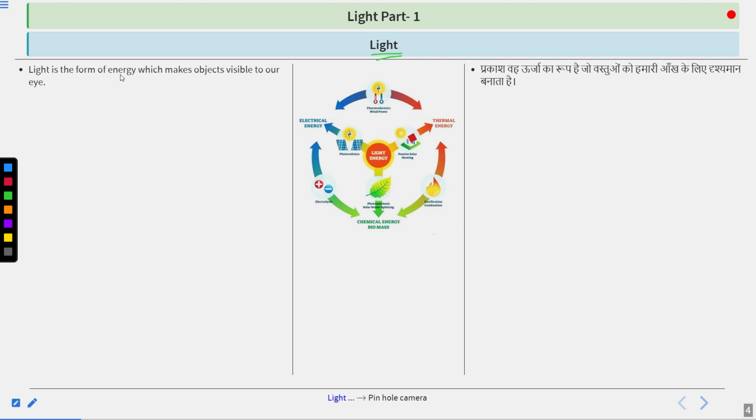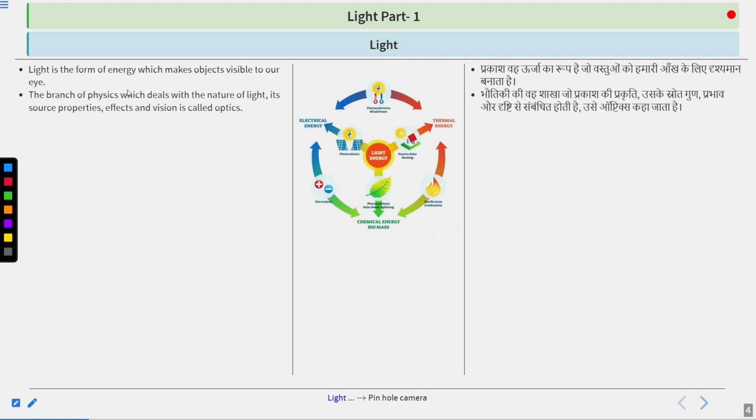So light is actually that form of energy which makes us capable of looking at objects clearly, or makes the object visible to our eye. The branch of physics which deals with the nature of light, its source, properties, effects, and vision is called optics.